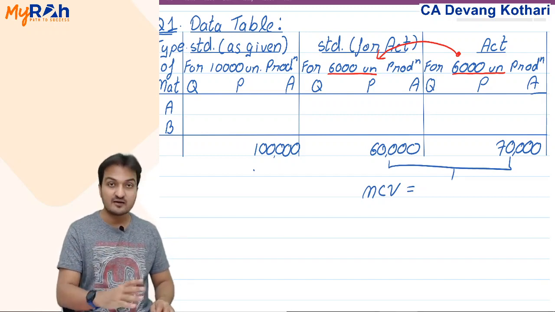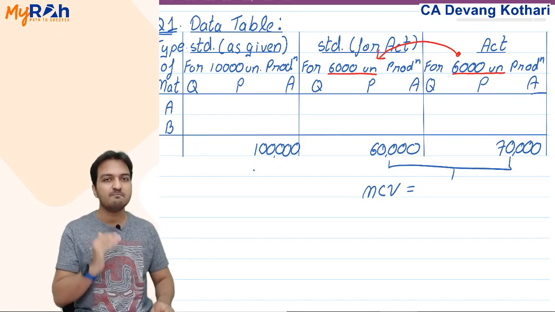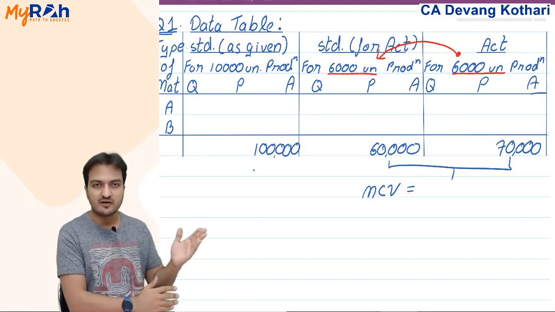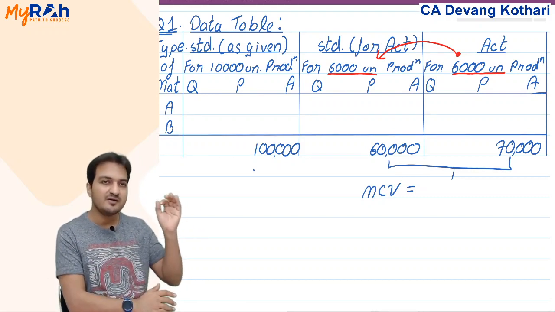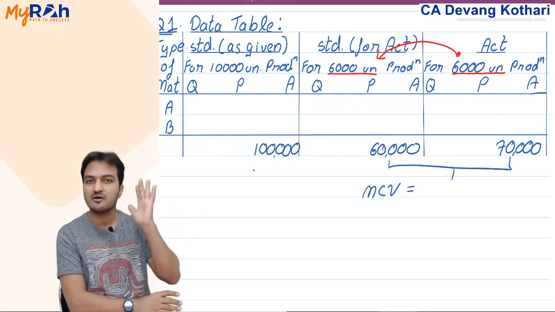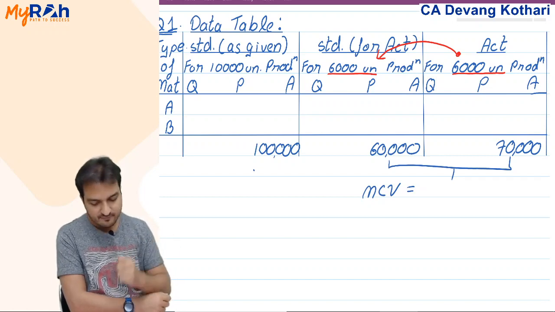You will realize later, by the end of the chapter, that if at all you make a mistake in this chapter, it will always be a mistake in making the data table. If your data table is correct, then trust me, you will never make a mistake in calculating variances after a few questions of practice. Okay.